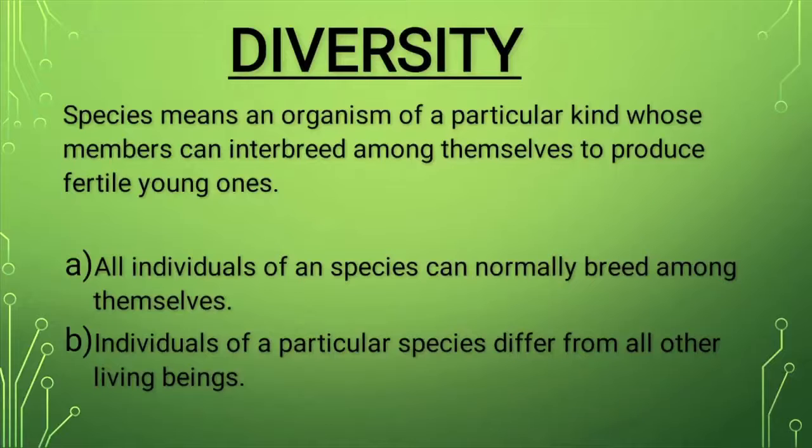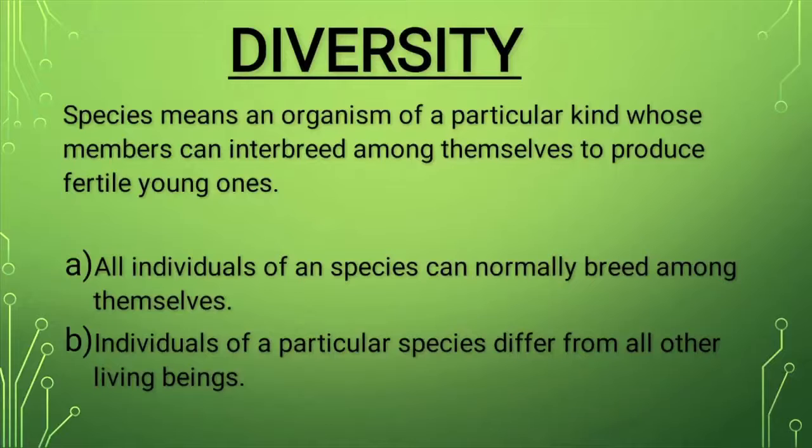Species is the smallest unit of organism classification in which individual organisms can interbreed amongst themselves. Like if we take the example of Homo sapiens.